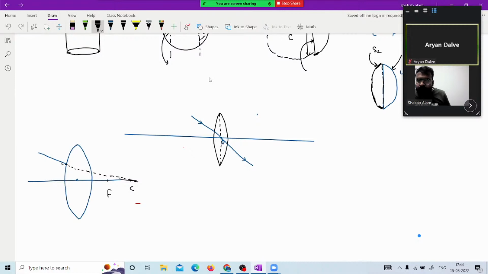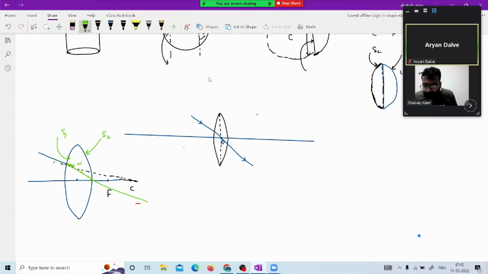So in this situation, what will happen? The incident ray, whatever the angle of incidence it is making, will make some angle of refraction. It will get refracted, no doubt. After this point, it will again get refracted. Whatever deviation of the ray due to refraction it has faced from this surface S1, it will face the same angle of deviation in the opposite direction, and this ray will again become parallel.